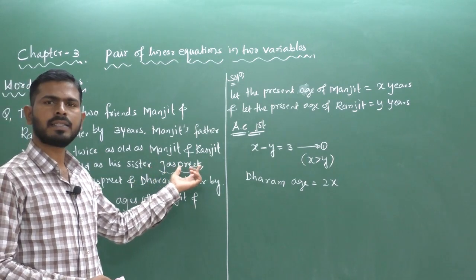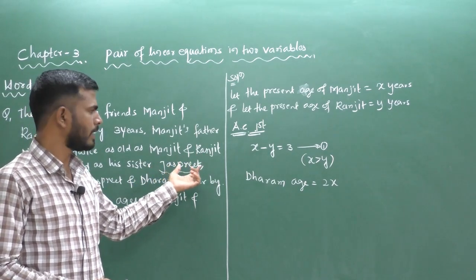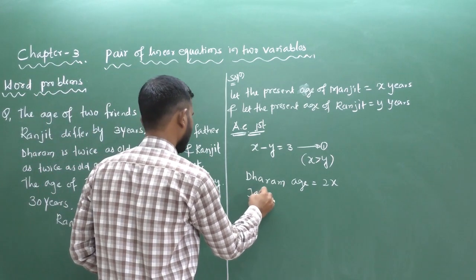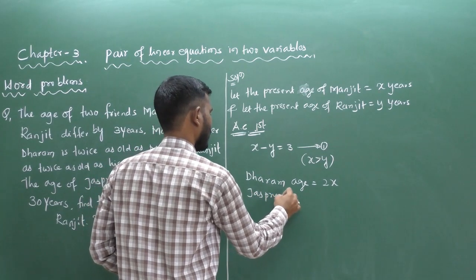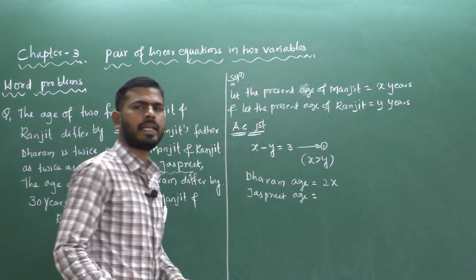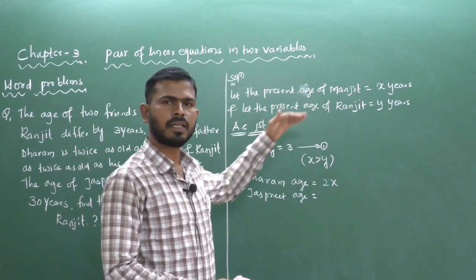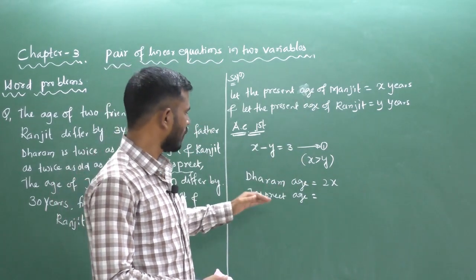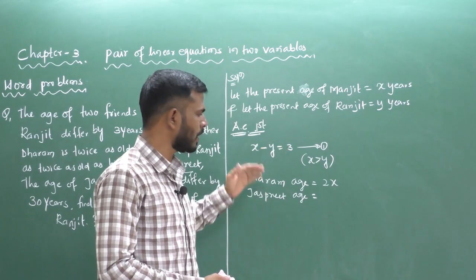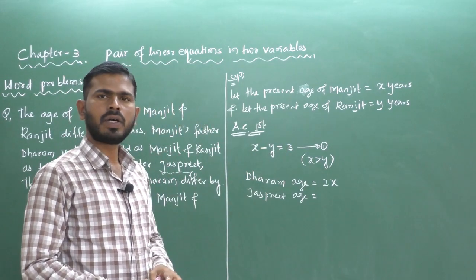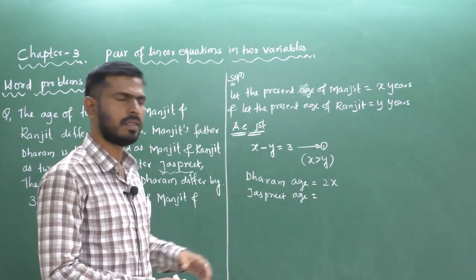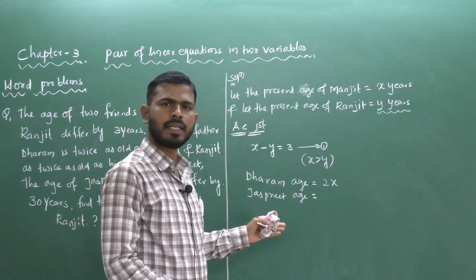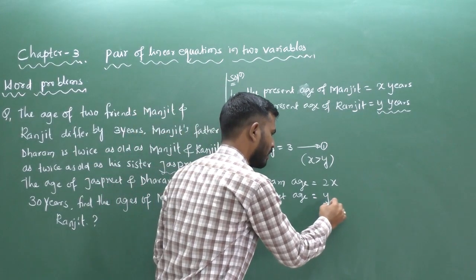Next condition: Ranjit is twice as old as his sister Jasprit. Compare the ages of Ranjit and Jasprit. Ranjit is twice as old as Jasprit. Already we have considered Ranjit's age as Y. So we can take Jasprit's age as Y by 2.